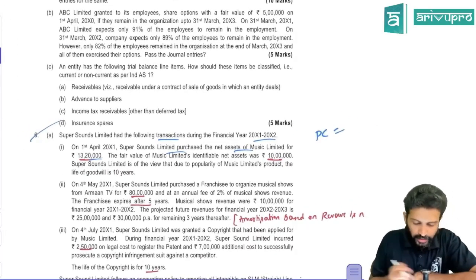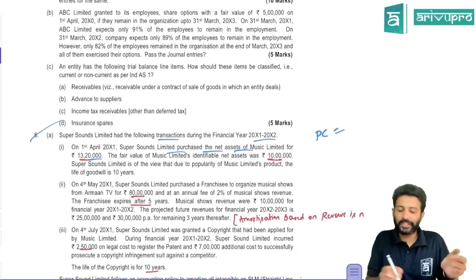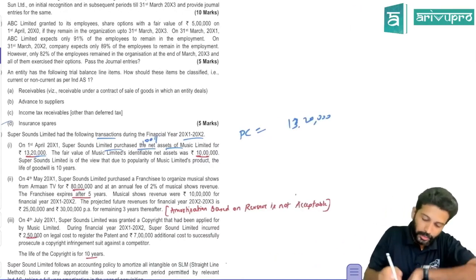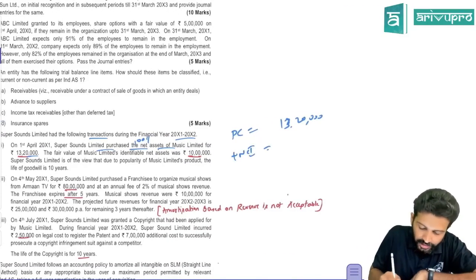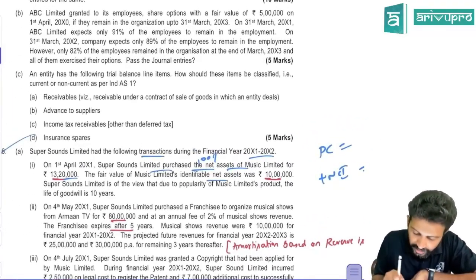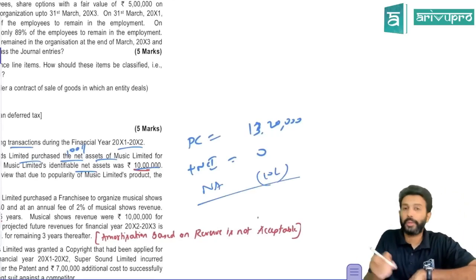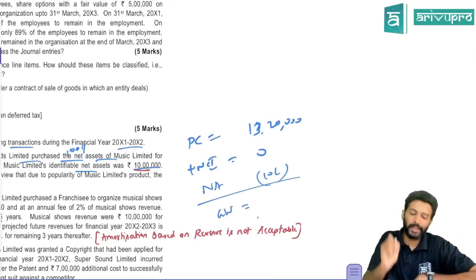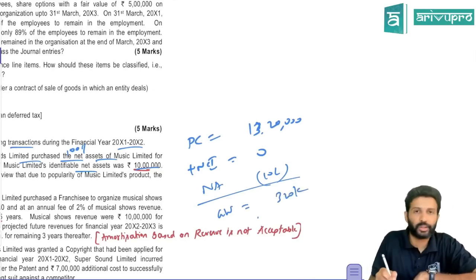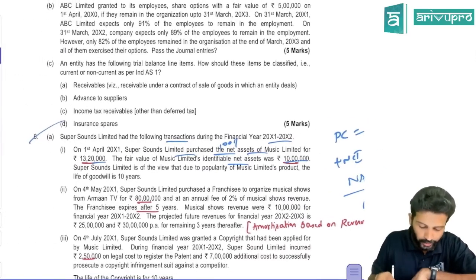They just said purchased. That means they've not given the percentage, so it is always 100% acquisition. Is there any NCI here? No, NCI is 0. So what is the fair value of net assets? Net assets value is only 10 lakh. We know how to calculate goodwill, we have done business combination problems: PC plus NCI minus net assets. So goodwill here is 3,20,000. On the date of control, you have a goodwill of 3,20,000.